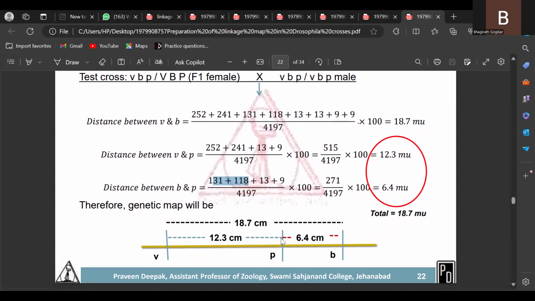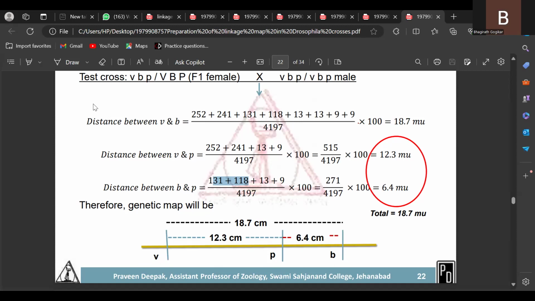Now, based on these values, you have to construct the genetic map. This is the V gene, this is the P gene, this is the B gene. The distance between V and B is 18.7. The distance between V and P is 12.3. And B and P, how much is it? 6.4. Based on that, you have to determine that the order of the genes is VPB.